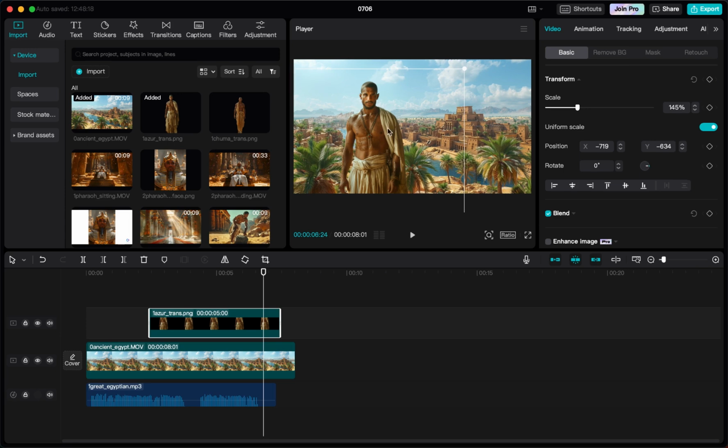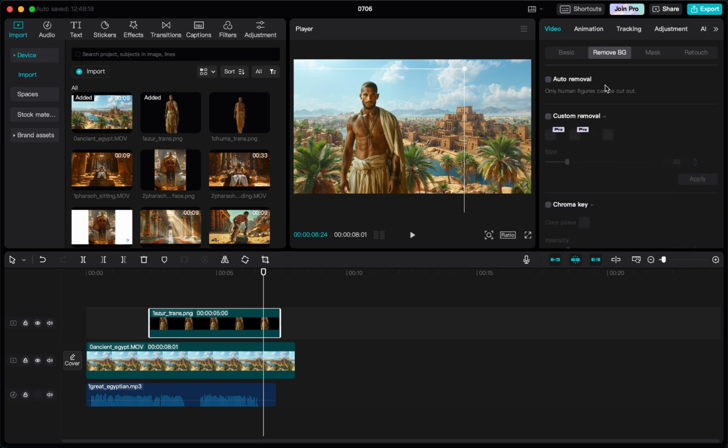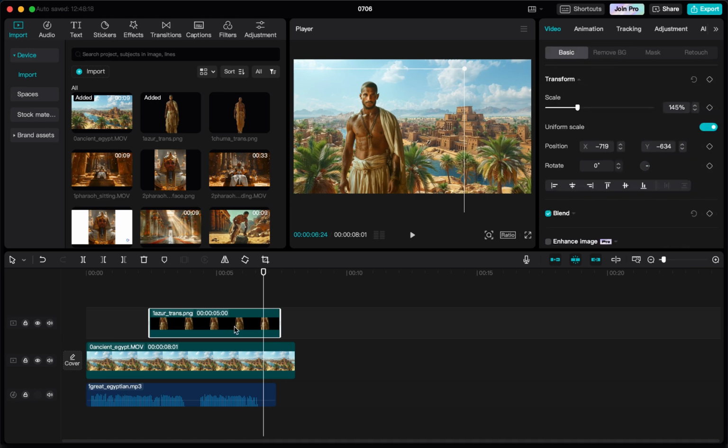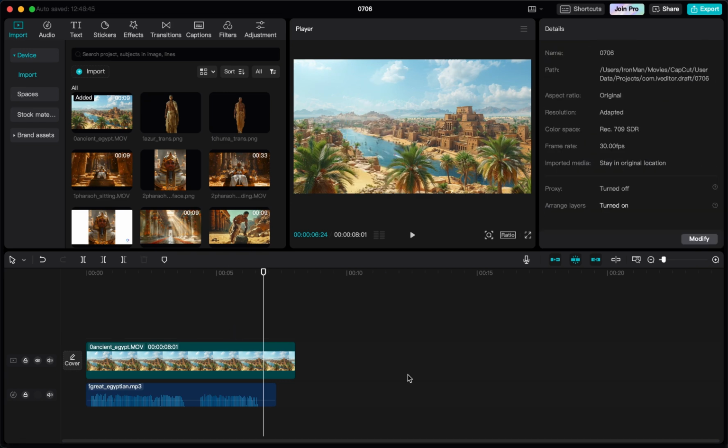If you have a background that you don't like, for example, you can press on here, remove background, and CapCut has this nice feature that you can remove background. If you have a person in here, it will automatically remove this background if you check this. In this case, we don't need it here yet. I realize that if you use CapCut for the first time, all of these different options might seem a bit overwhelming in the beginning, but trust me, it's very easy.